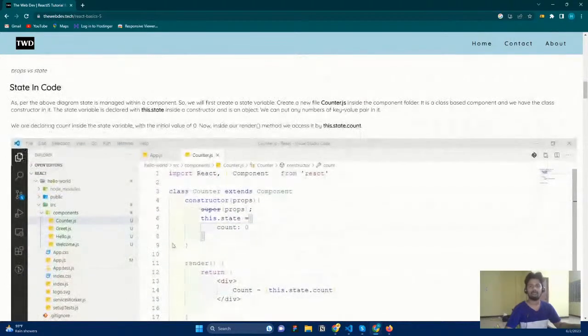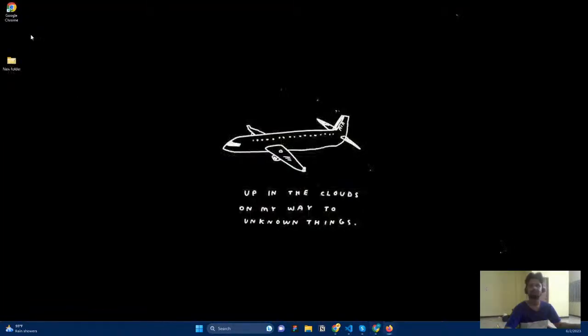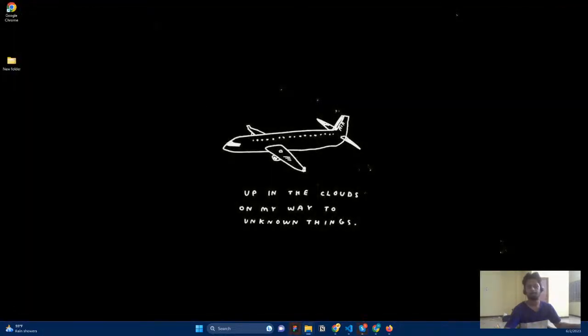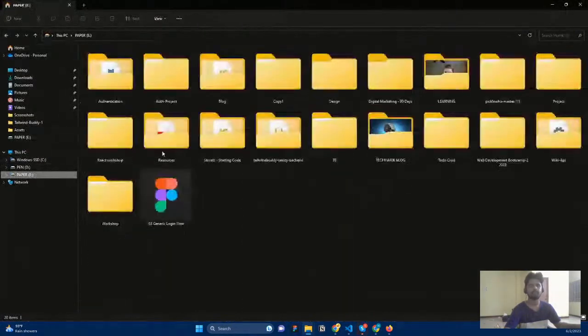So scroll down, and we will create a class-based state and achieve this functionality in our application. So let us go to the folders. Again, I'm going to the workshop.